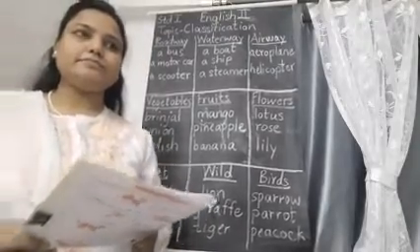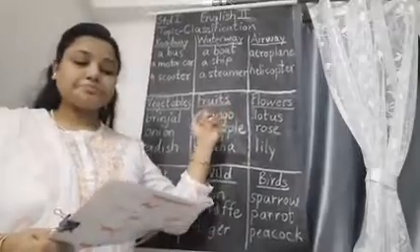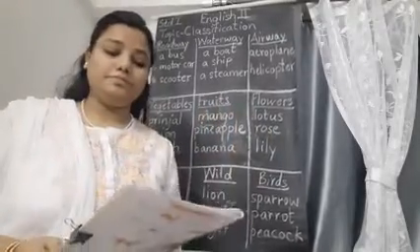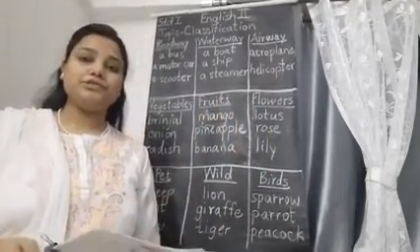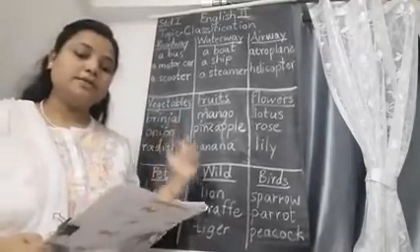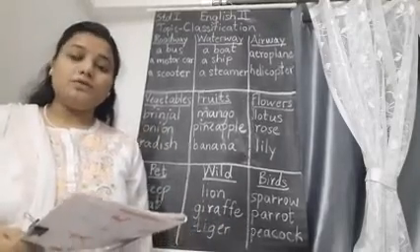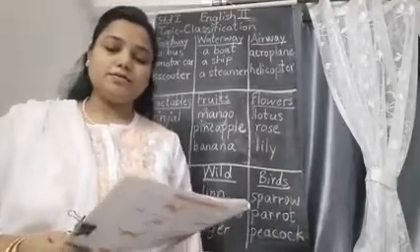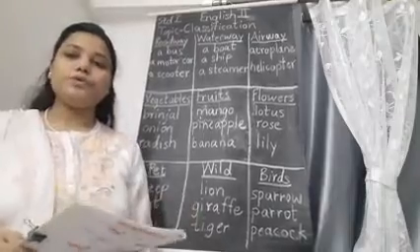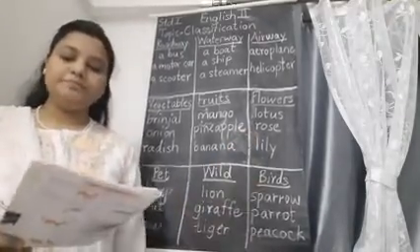Then lotus has come in the flower column. Then brinjal. Brinjal is a vegetable. It will go in vegetable column. Then we have a yellow color. You have to put it in yellow. Yellow you have to put in colors column. Okay. Then rose. Rose is a flower. It will go in flowers column.